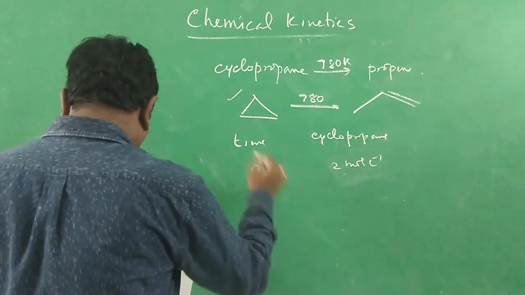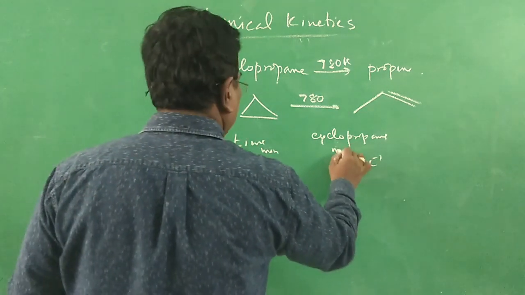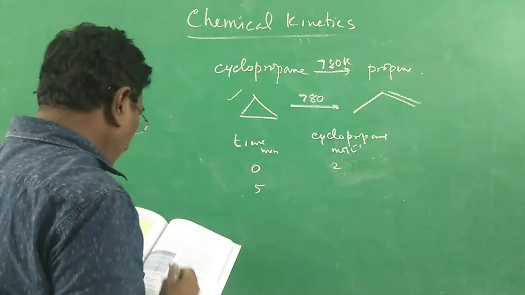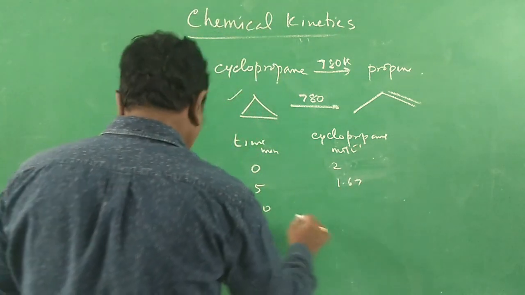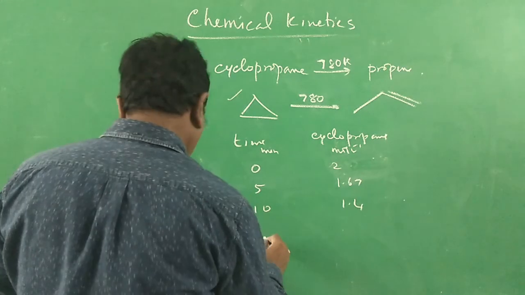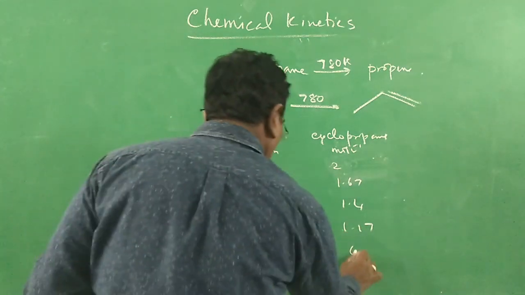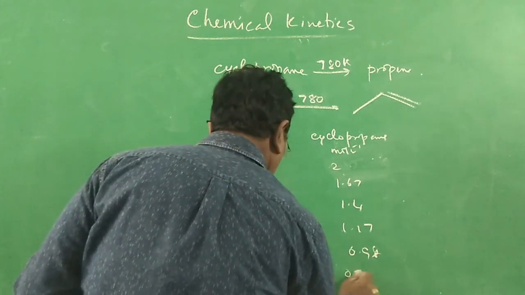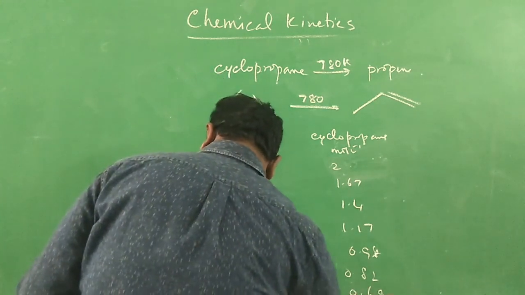Time in minutes is given here, and concentration in mole per liter. After 5 minutes, the concentration reduced to 1.67. After 10 minutes, it reduced to 1.4. After 15 minutes, 1.17. The experimental data gives 0.98, and after 25 it is 0.82, and after 30 it is found to be 0.69.